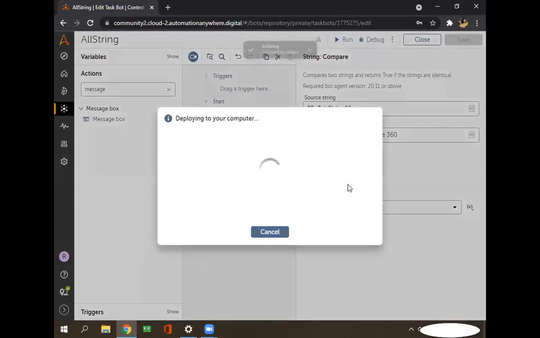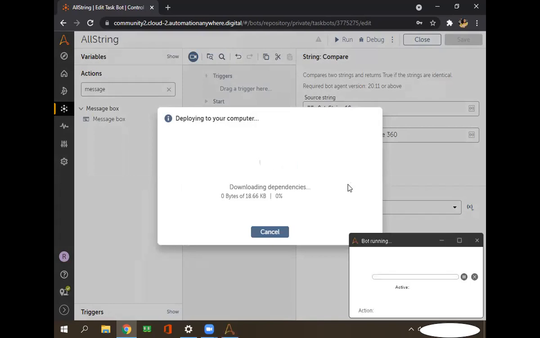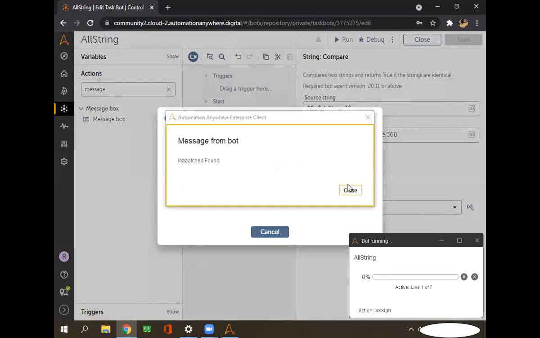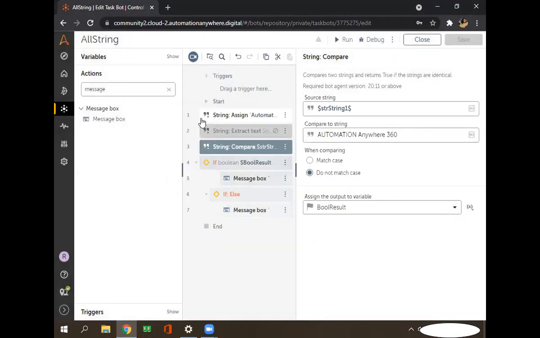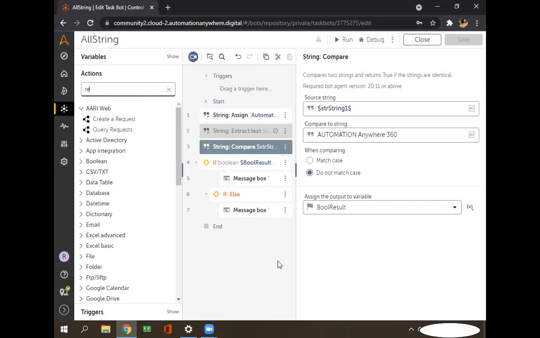I think it will match, because here it is not looking for case sensitivity. It is only matching letter-wise, like whether automation anywhere 360 is there or not in the string. It is not looking for capital or small letters. Okay, the match is found here. So let's check the other one, reverse.